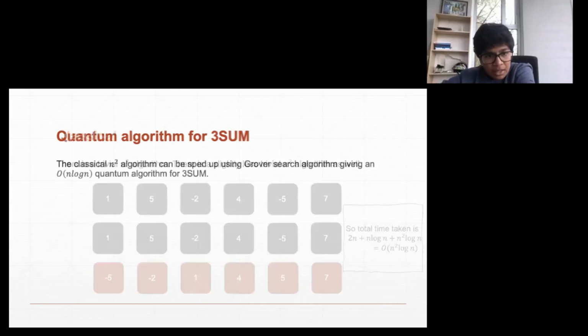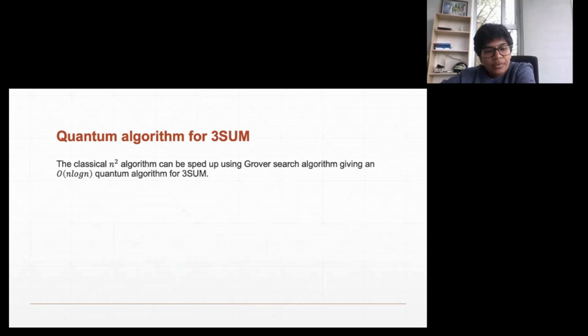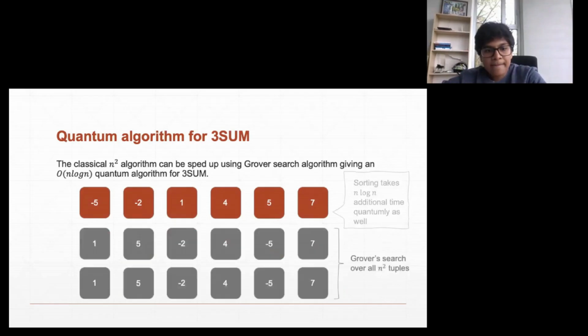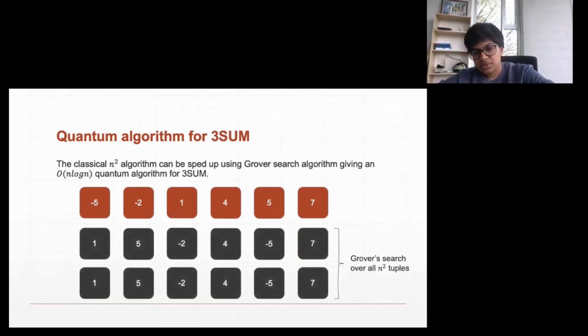Okay. So now this whole technique we can also use in the quantum setting, to give an n log n algorithm. How? You have this list. You've already sorted one of the copies, that is, you use n log n time, and then you take these two other lists, which need not be sorted.